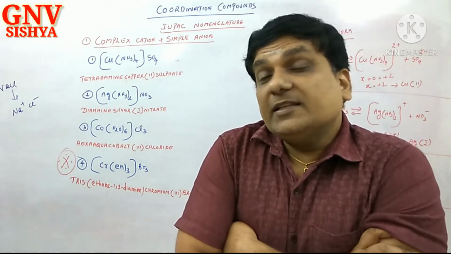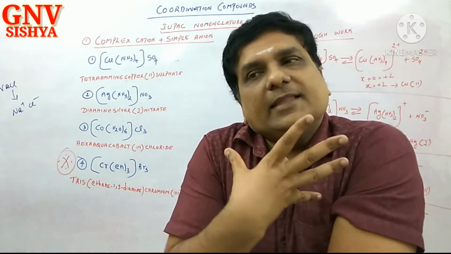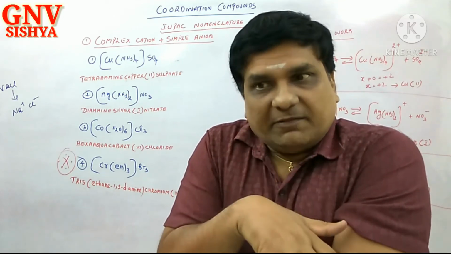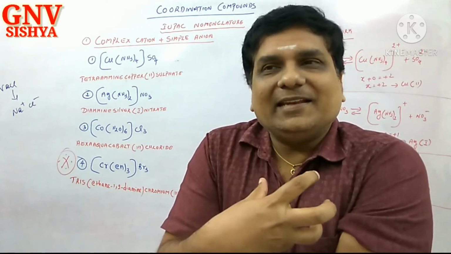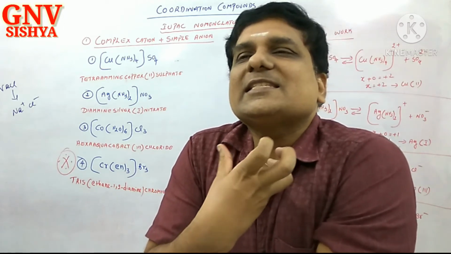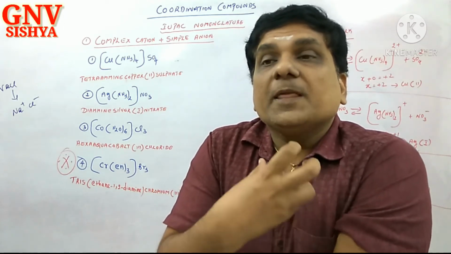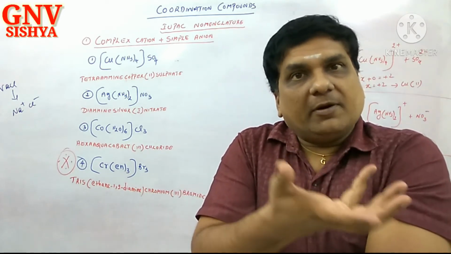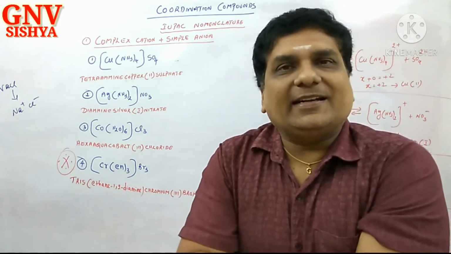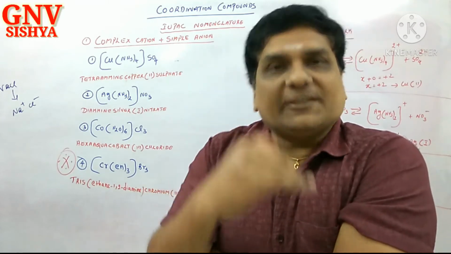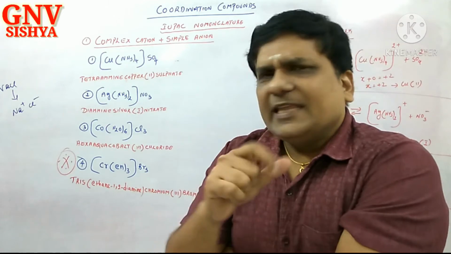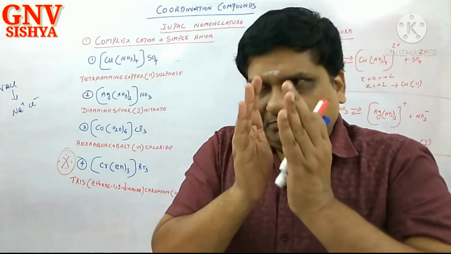What is the speciality of this ligand? There are certain ligands whose name itself contains a numerical suffix or numerical prefix. How would you pronounce en?